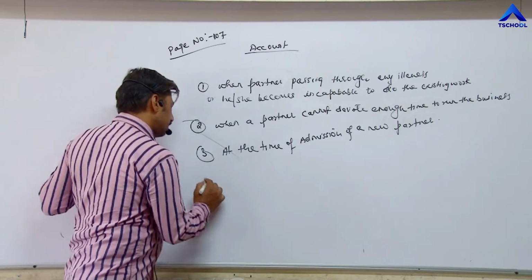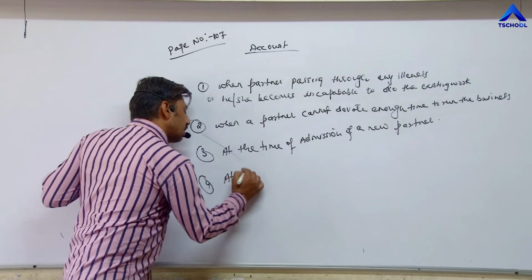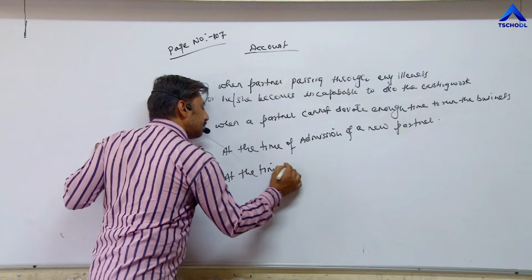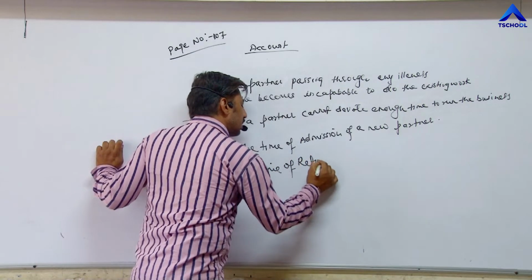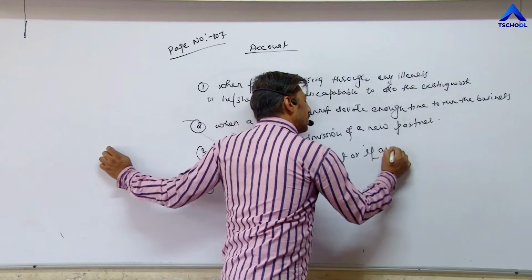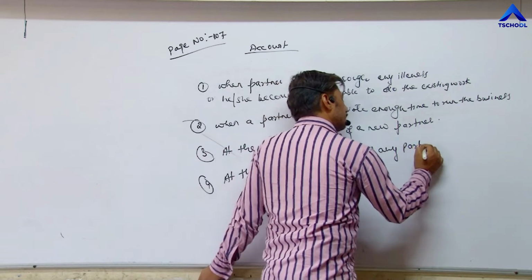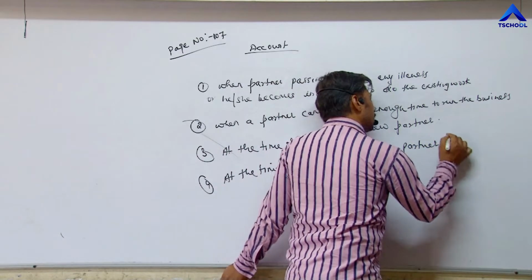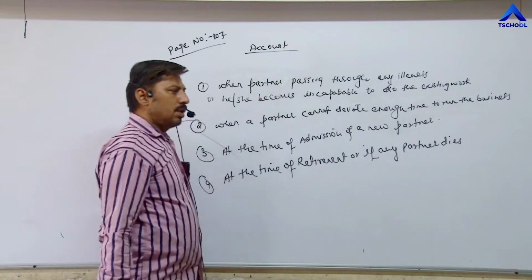And fourth point, at the time of retirement, or if any partner dies, then also the ratio may change.